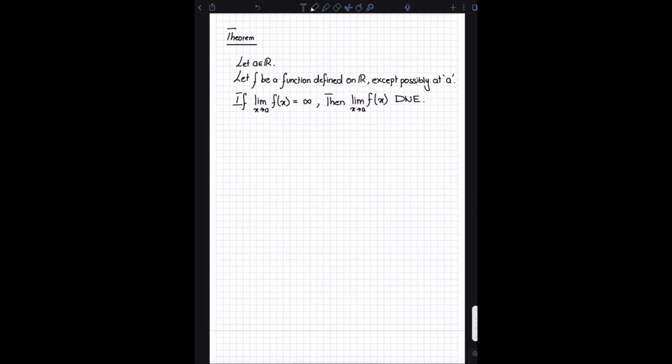Okay, so at this point, I would ask you to pause the video and see if you can prove this theorem on your own. One hint that I will give you is that you will have to use the epsilon delta definition of what it means for a limit to be infinity or what it means for a limit to not exist. You can convince yourself that this theorem is intuitively true, but as far as a rigorous proof is concerned, an epsilon delta definition will be necessary. So once again, see if you can solve this question on your own.